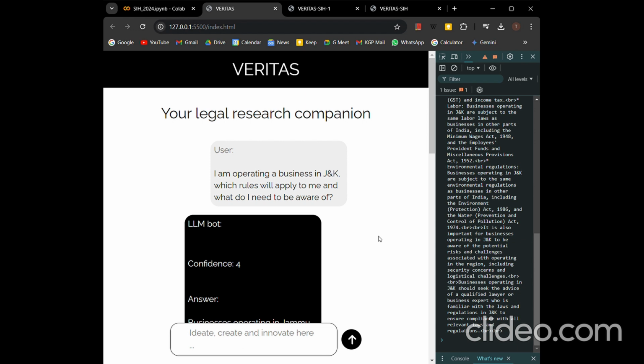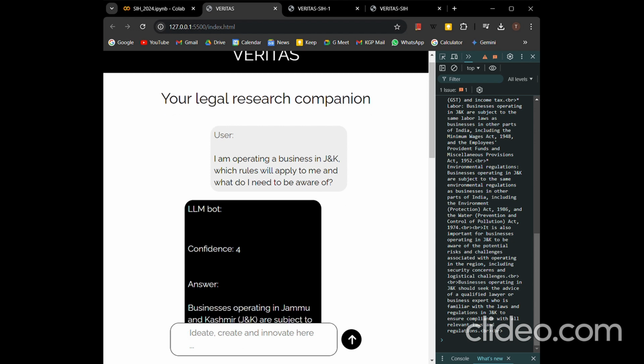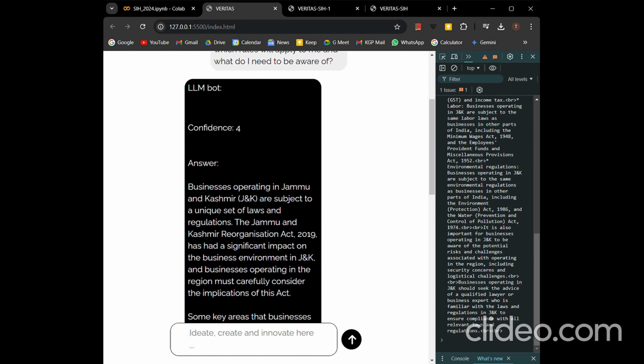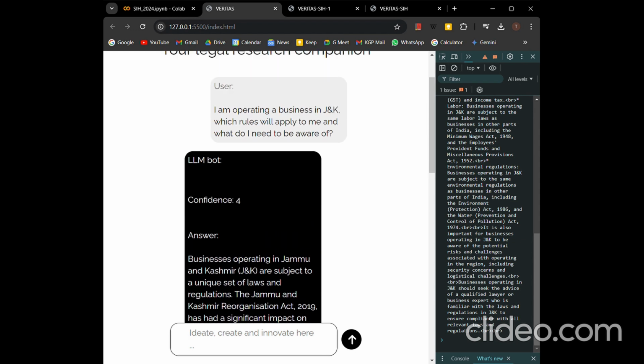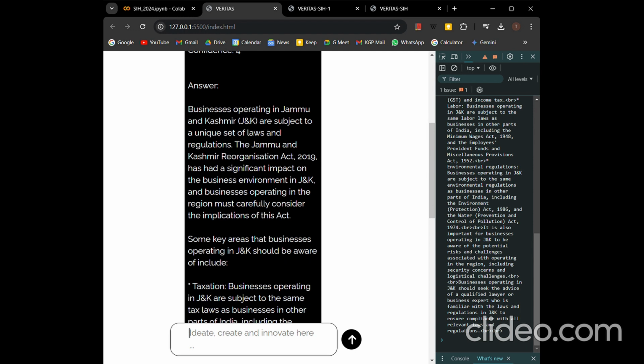So for the final answer, our question was, I am operating a business in Jammu and Kashmir. Which rules will apply to me and what do I need to be aware of? The user will only be shown the final answer and a confidence value. The confidence value is nothing but how confident the LLM is of the answer it has generated, and nothing else. It has returned the confidence value out of 5, and the confidence level is 4, so it is quite confident about its answer.